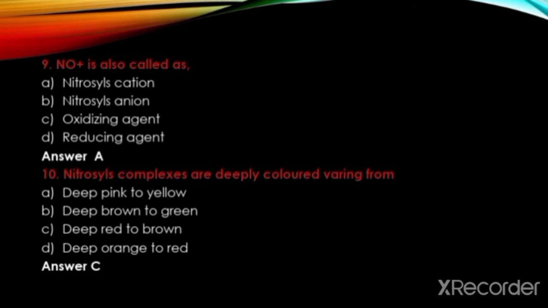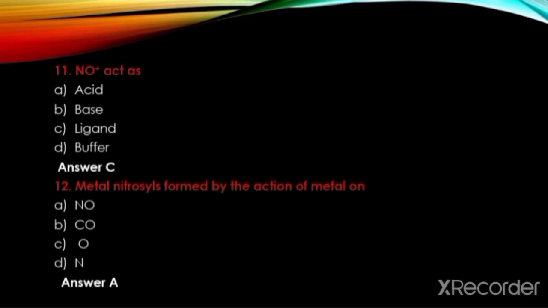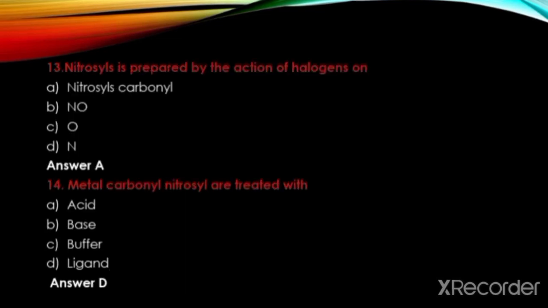Deep red to brown. NO plus ions act as acid, base, ligand, buffers. The answer is C. Ligands. Metal nitrosyl is formed by the action of metals on NO, CO, O, and N. The answer is A. NO. Nitrosyl is prepared by the action of halogens on nitrosyl carbonyl, NO. The answer is A. Nitrosyl carbonyl.